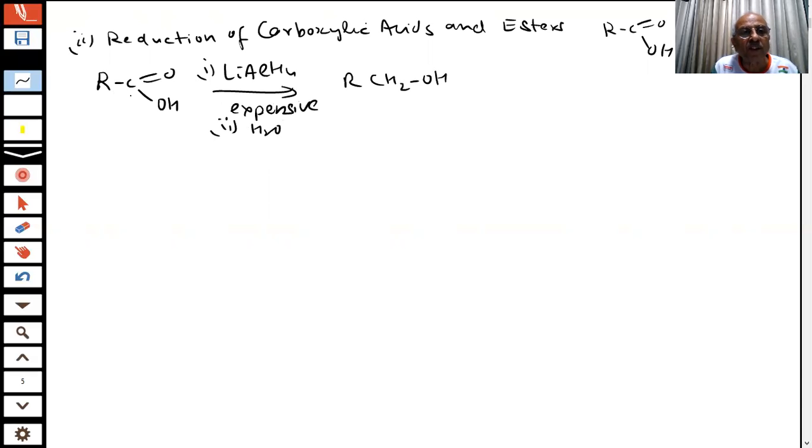So here, if I use CH3COOH, what product is there, students? You are given a question like this: CH3CH2C double bond OH, with lithium aluminium hydride, second step, water. What is the product here, students? What is the product here?